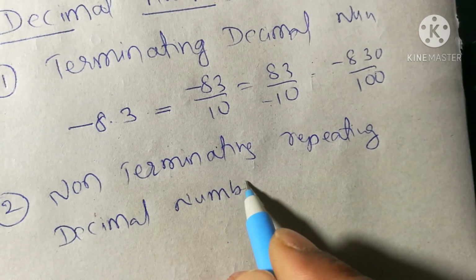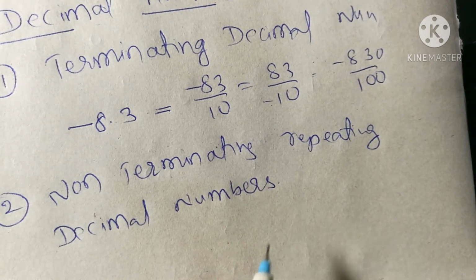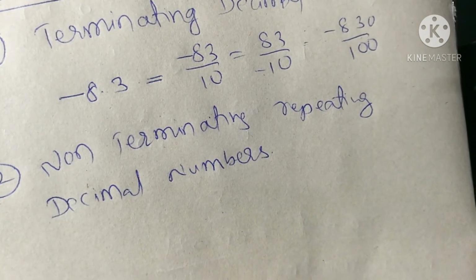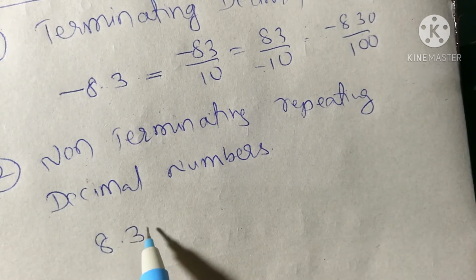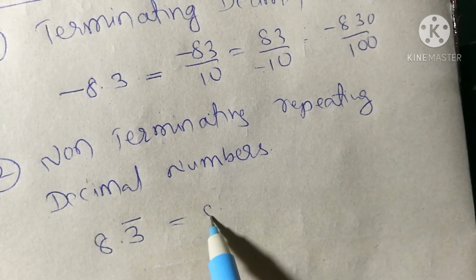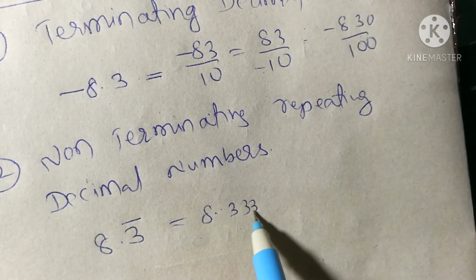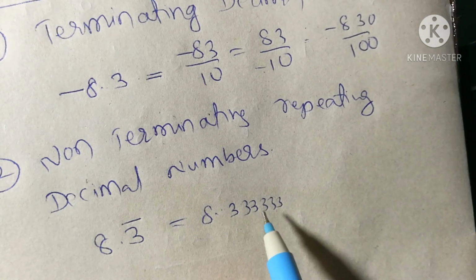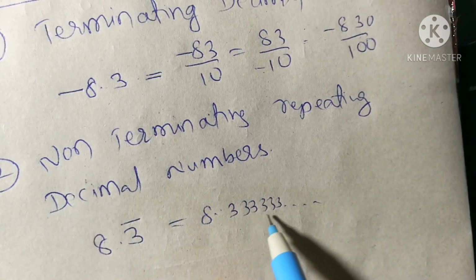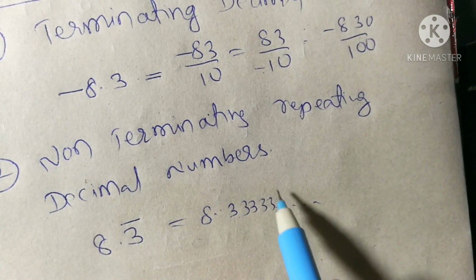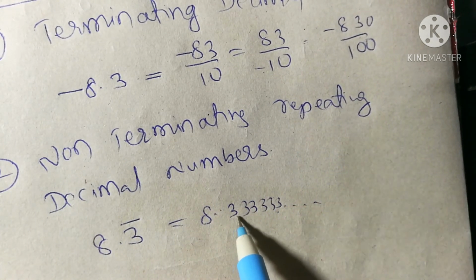Can we convert non-terminating repeating decimal numbers into p by q form? You learnt this in 8th class. For example, 8.3 bar means 8.3333333. It will never end, so that is nothing but non-terminating. It won't terminate, but it is repeating. The same number is repeating.